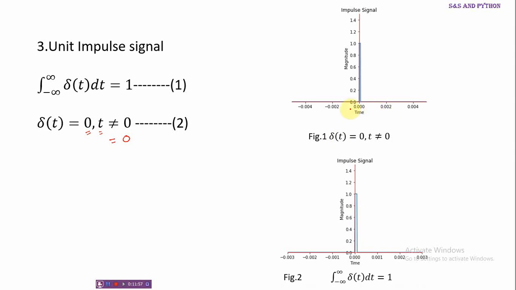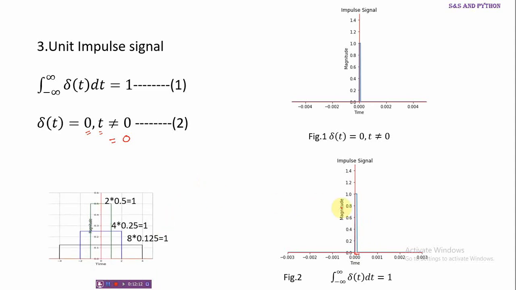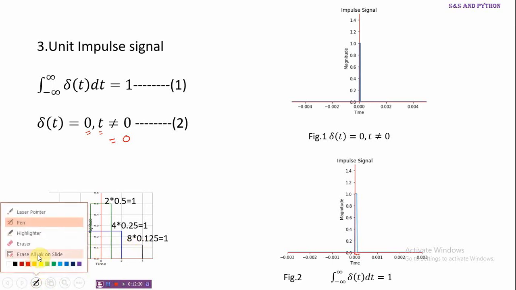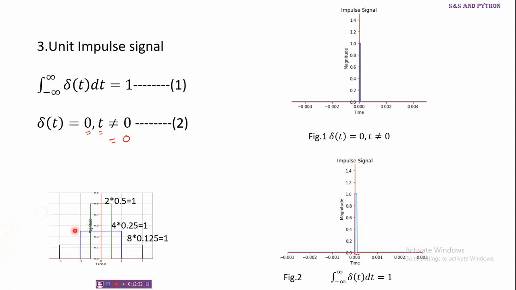So expanding this time axis, where the time axis is in milliseconds, we have the signal magnitude 1 with a very small time. We can explain this concept by taking an example. Consider a rectangular signal of width 8, extending from minus 4 to plus 4, with height such that its area is 1.